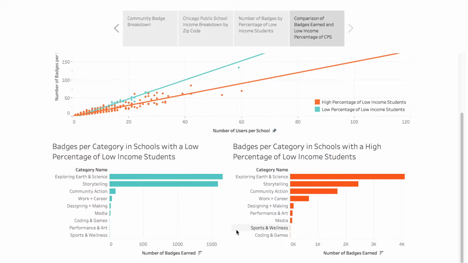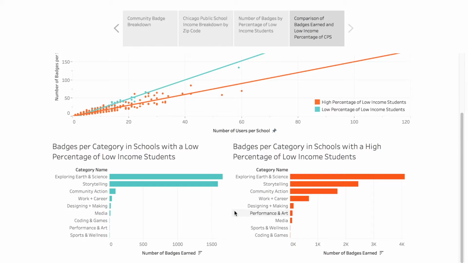Then, the two bar graphs, similar to the first visualization, break down the number of badges earned by category for schools with a low percentage of low-income students and schools with a high percentage of low-income students. As you can see, exploring Earth and science is the most popular category in both graphs. And while the number of badges varies in each category, the top 5 categories are the same for all income percentages.